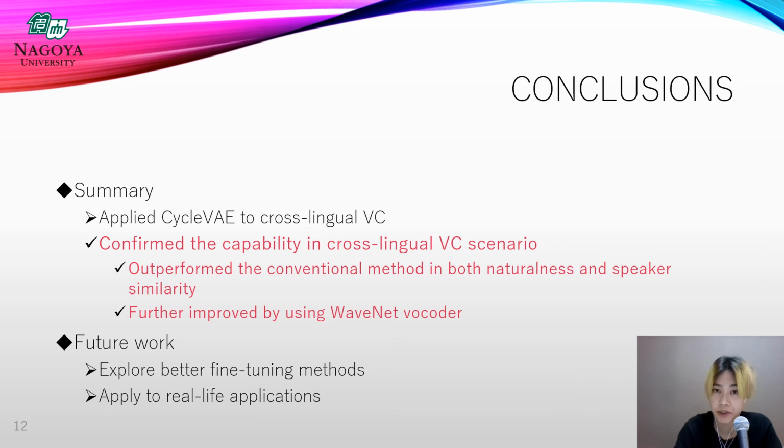So in this research, we applied cycle VAE to a crosslingual VC scenario and confirmed the capability of it. More specifically, we confirmed that our proposed methods outperform the conventional methods in terms of naturalness and speaker similarity of the converted speech. We achieved further improvements in performance by using a WaveNet vocoder in the waveform generation process. As future work, we plan to explore better fine-tuning methods and apply them to real-life applications.